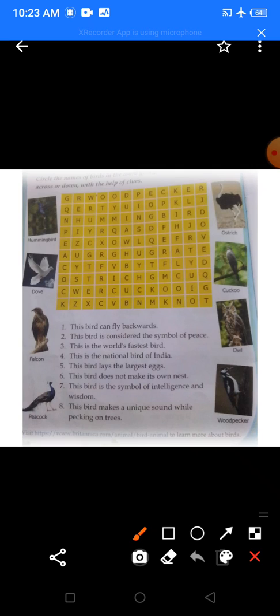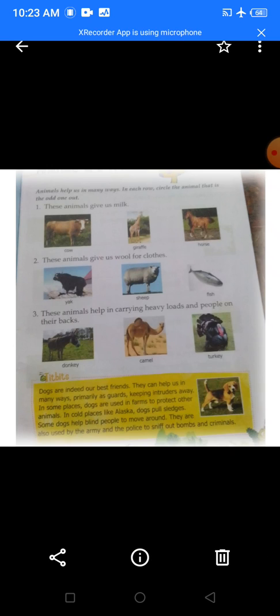Turn, children. Now you will turn to page number 11. Okay. You will turn to page number 11. Animals are friends. Yes, children. Animals are also our friends. Okay. Why? Because animals help us in many ways. They are our friends.